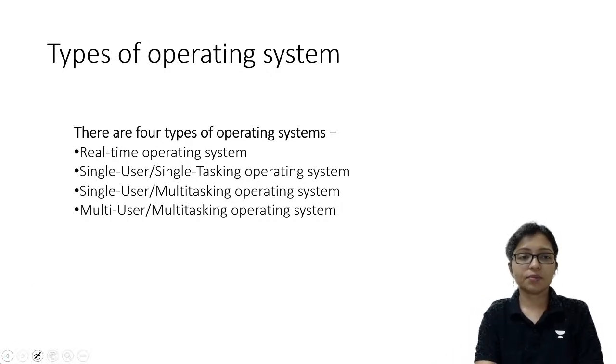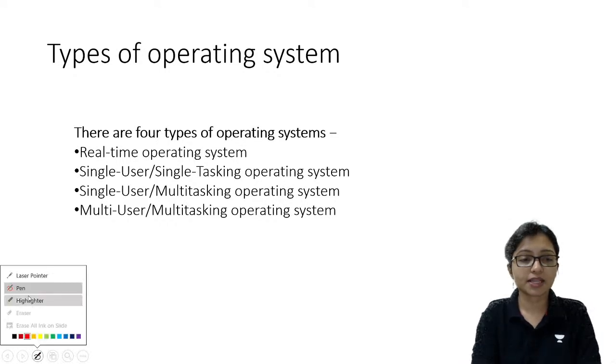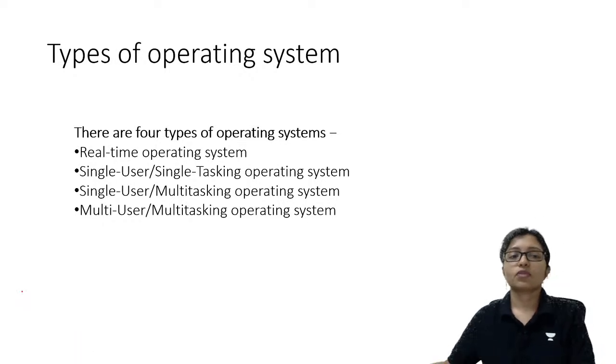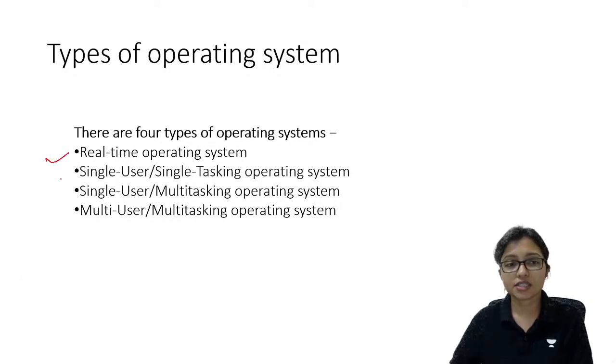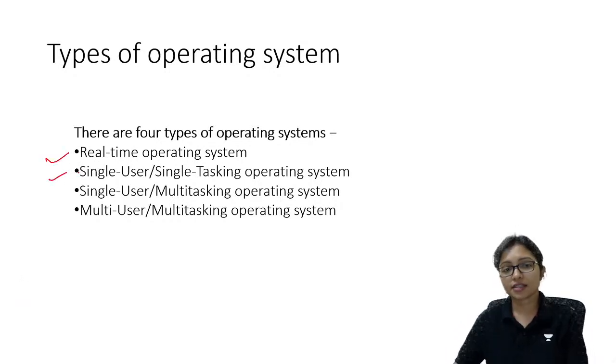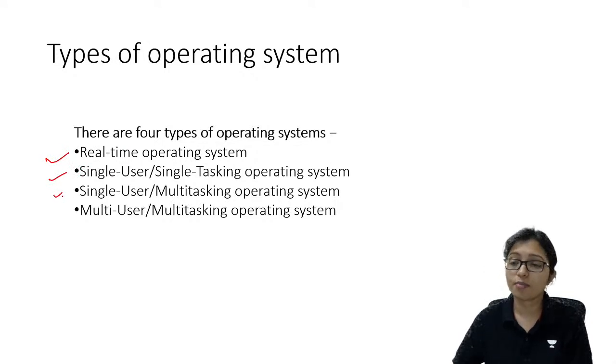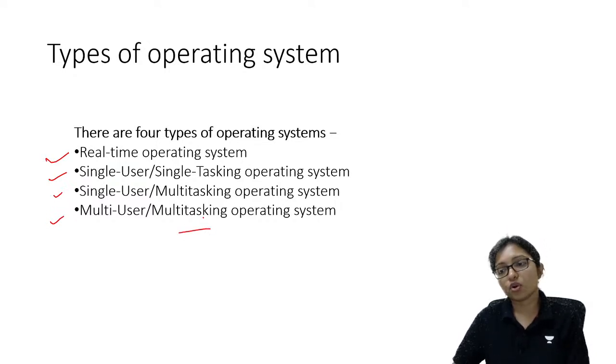Can you tell me, there are 4 types of operating system as you can see here. How are they working? What is that operating system? Real time operating system, single user single tasking operating system, single user multitasking operating system, multi-user multitasking operating system. What do you know about this difference?